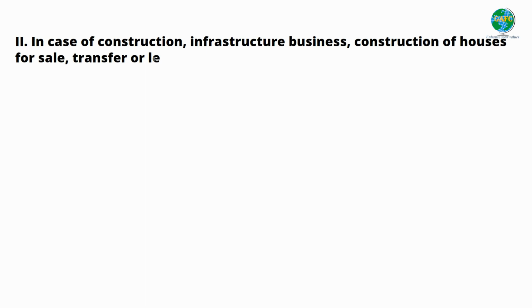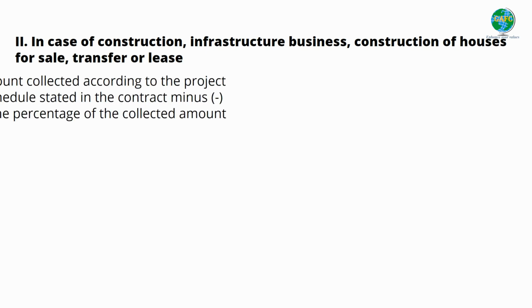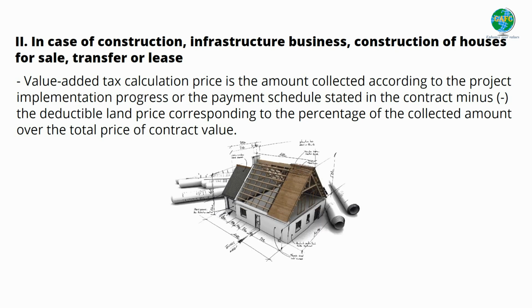2. In case of construction, infrastructure business, construction of houses for sale, transfer or lease, the value-added tax calculation price is the amount collected according to the project implementation progress or the payment schedule stated in the contract minus the deductible land price corresponding to the percentage of the collected amount over the total price of contract value.